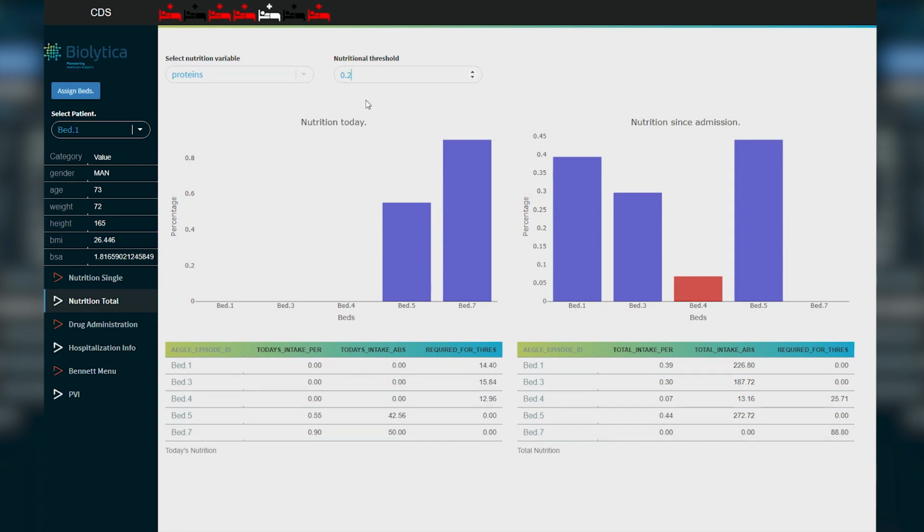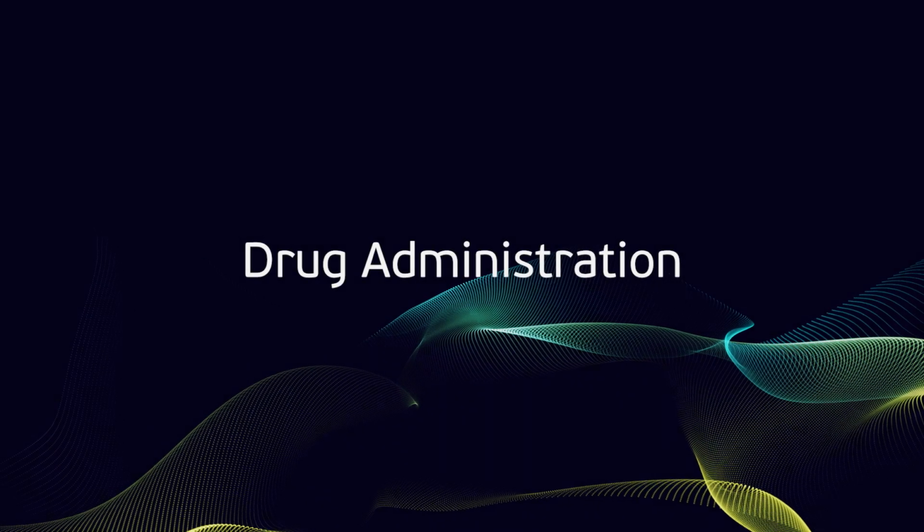So, if we set the threshold to a different value, the data is updated, and it is also the value that is being used on the nutritional single page in order to calculate the threshold for the actionable alert. Once again, red color means that the patient is under the threshold, while blue means the patient is above the threshold.